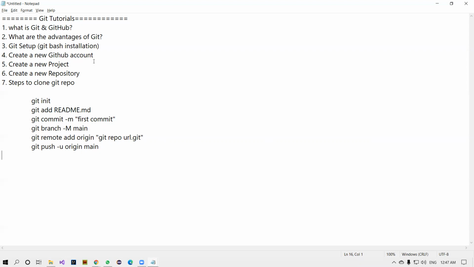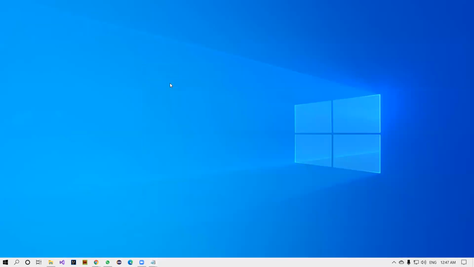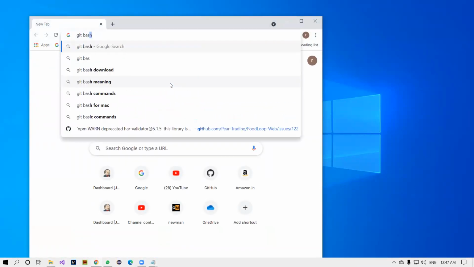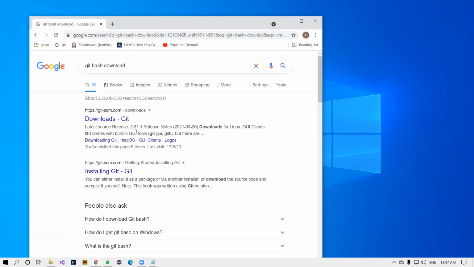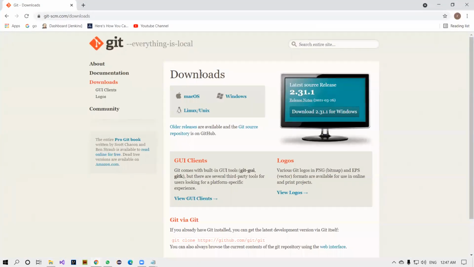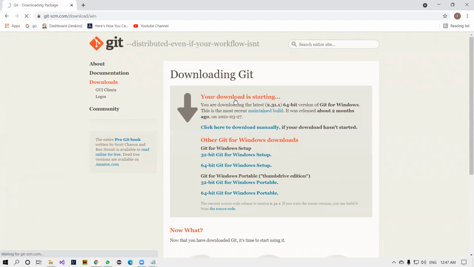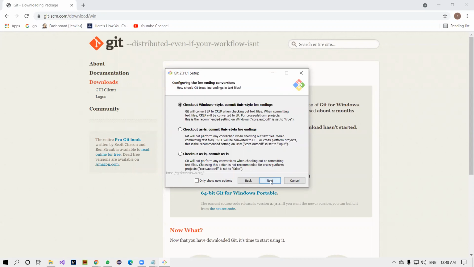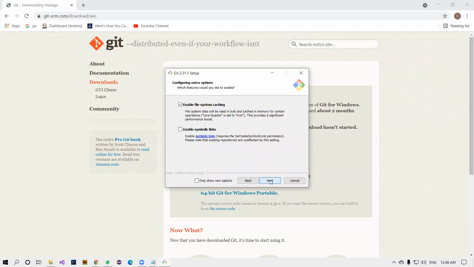First, I'll go with the installation part. First of all, you have to open the browser and type git bash download. So this is the git. For Windows, you can download it. If you are using a Mac machine, you can use Mac, Linux, and Windows. I'm using Windows 64-bit. It's automatically downloading. Git bash is an exe file. Once it is done, click on it and click on the yes button. Next. No need to worry about what kind of options you have to select. Just go and click on next.